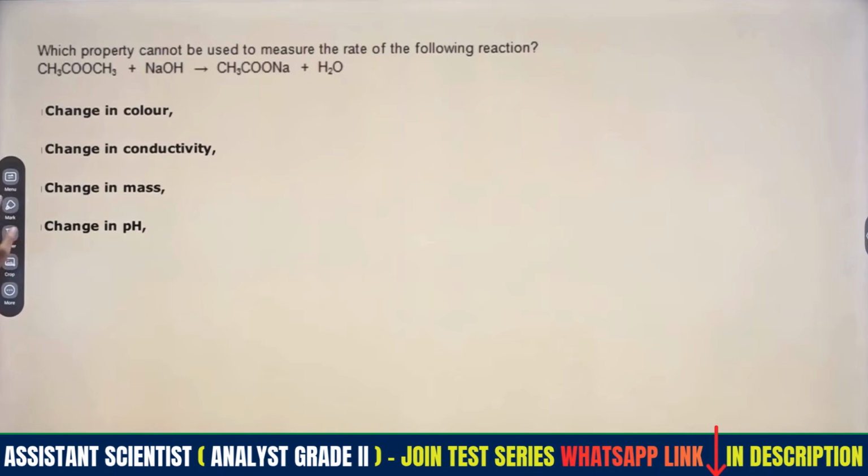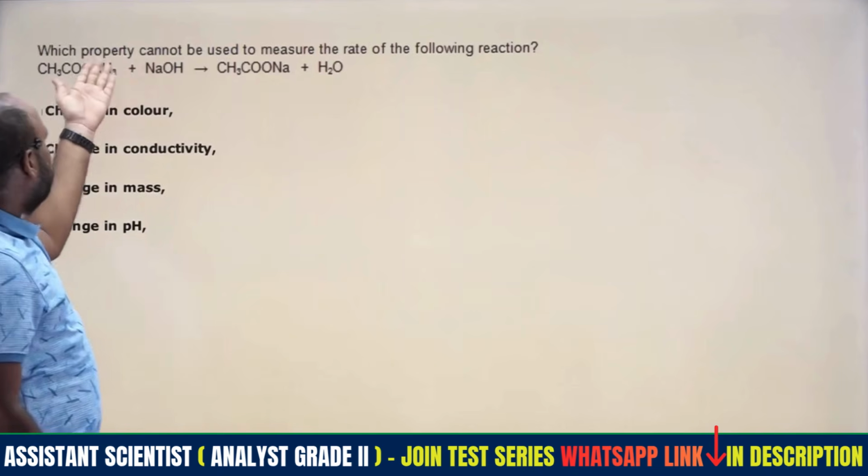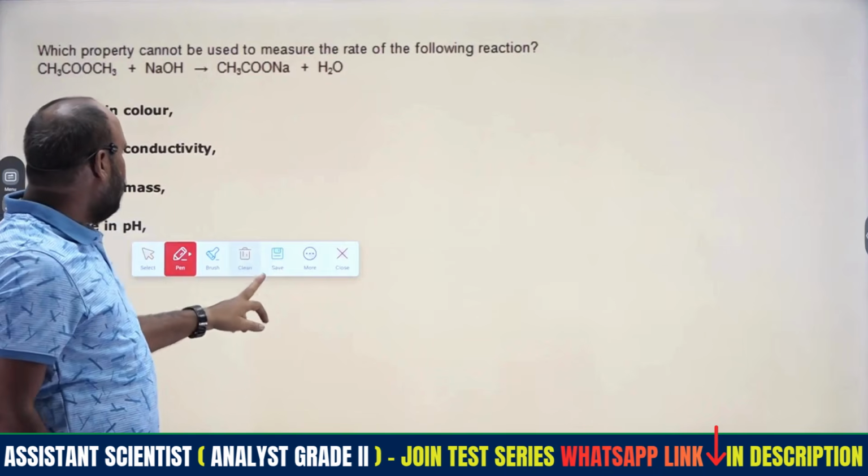Coming to the next one, right? So this is, which property cannot be used to measure the rate, right?